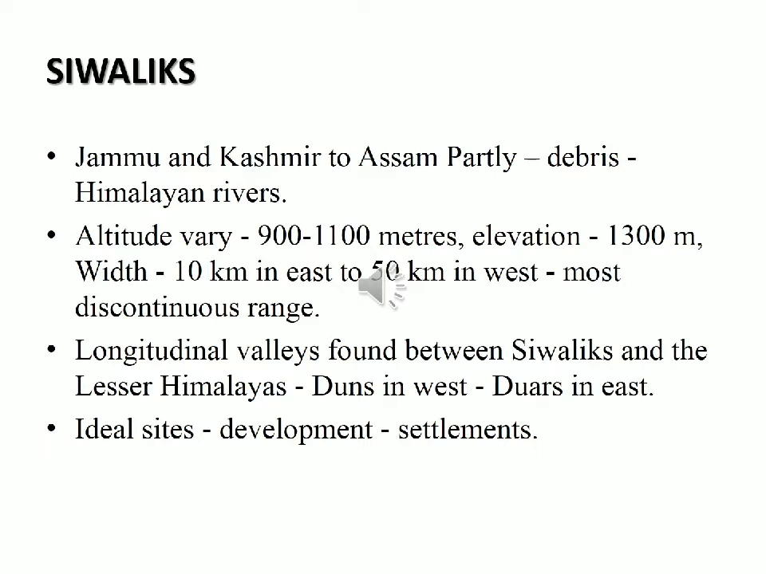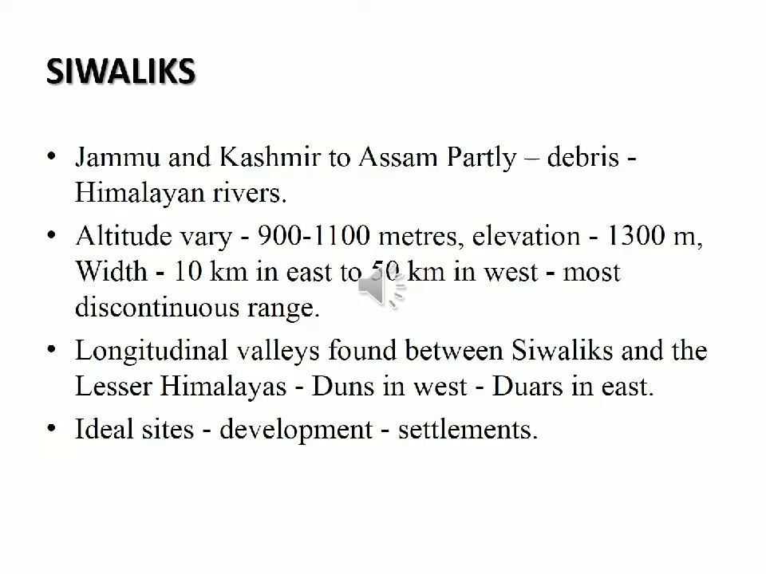Then the width of the Shivaliks varies from 10 kilometers in the east to 50 kilometers in the west. That is, in the east it is very narrow in width, but if you come to the western side it is very wide, that is 50 kilometers. It is the most discontinuous range. Why is it the most discontinuous range? Because the Himalayan rivers bisect the Shivaliks at many points. So it is not a continuous one, it is a discontinuous range.